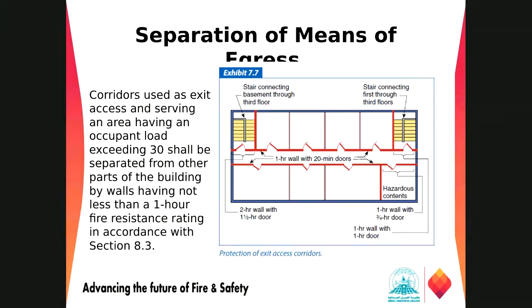So for the separation of means of egress, a corridor used as exit access and serving an area having an occupant load of more than 30 shall be separated from other parts of the building by a wall having not less than 1 hour fire resistance rating as per section 8.3, which is for fire resistance requirements.